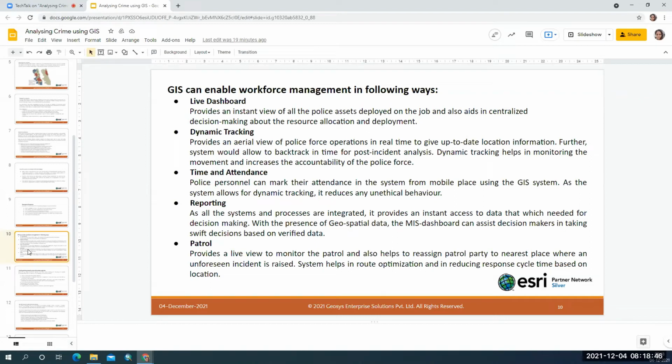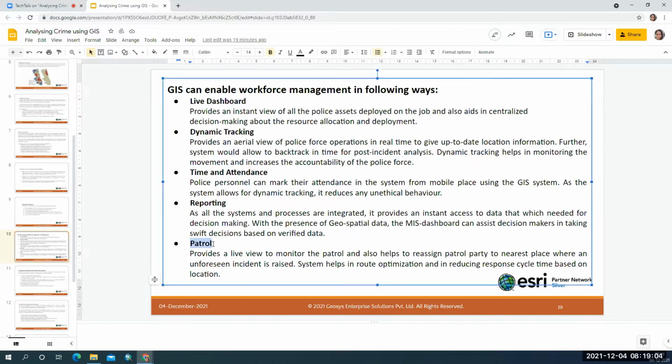And how we can use GIS, and how we can enable the workforce involved in analyzing the crime, how GIS can be used by the workforce, that we will see here. One is the patrol. The patrol means the people who are on the ground. They need real-time information in order to prevent the crime.